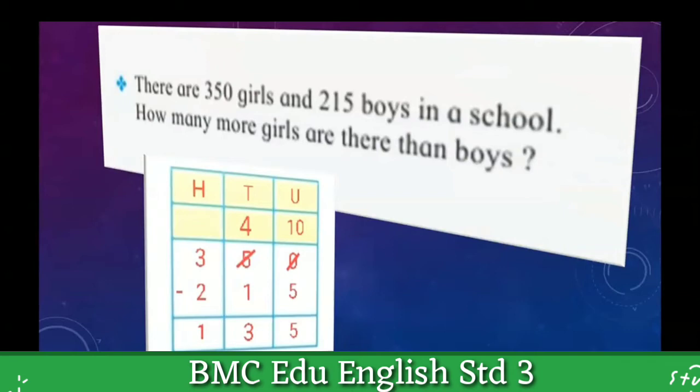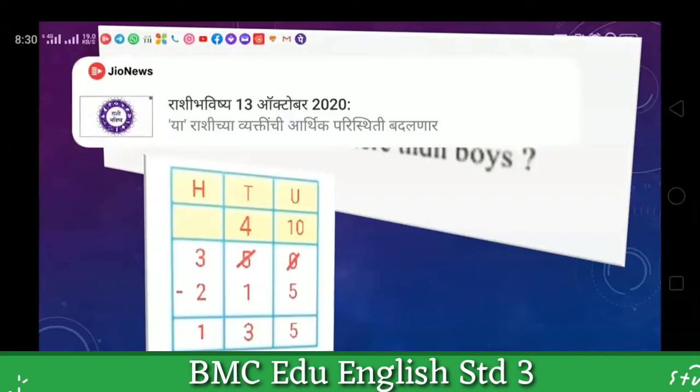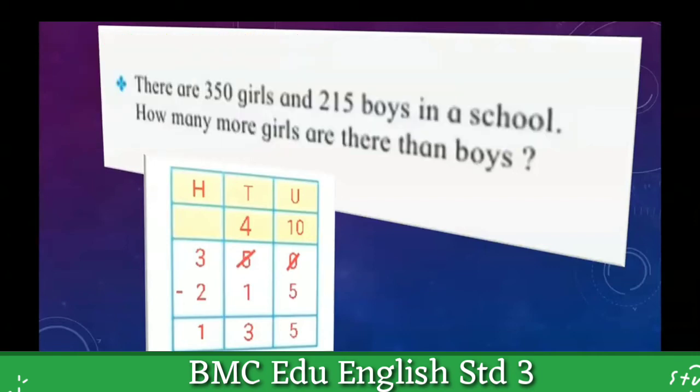I repeat the line: there are 350 girls and 215 boys in a school. Our question is, how many more girls are there than boys?